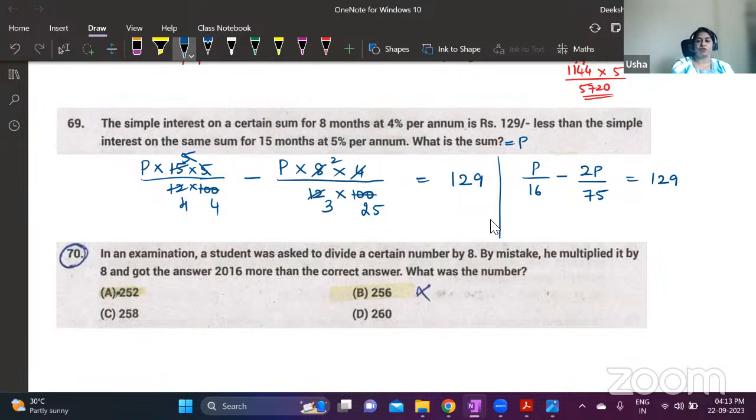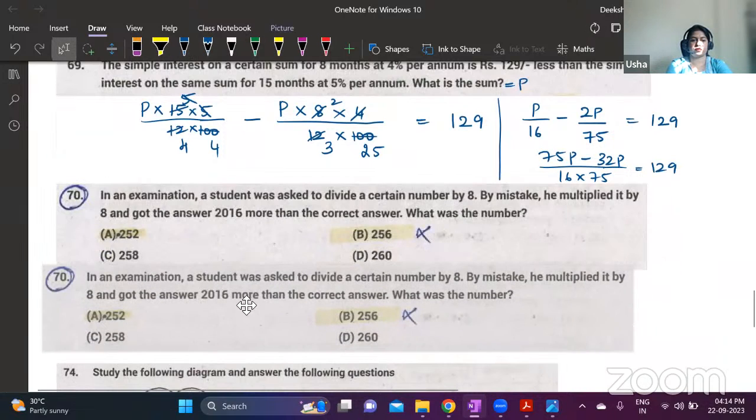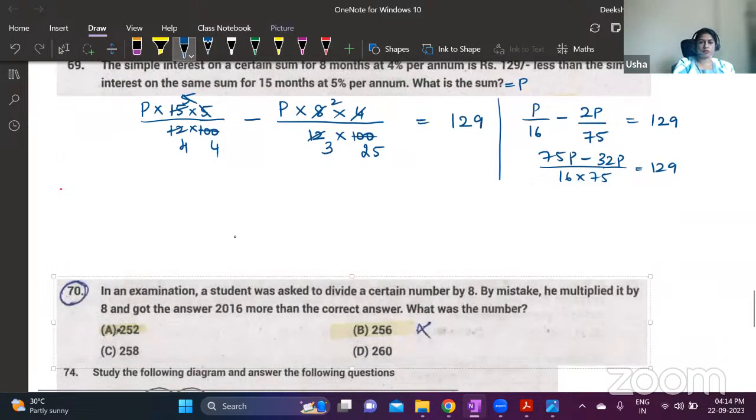No common factors, so we will multiply 16 into 75. So this is 75P minus 2 16s are 32P equals 129. 75 minus 32 is 43P.